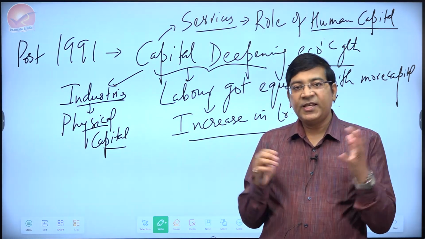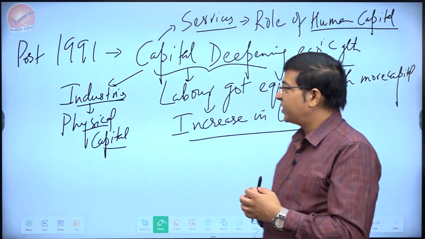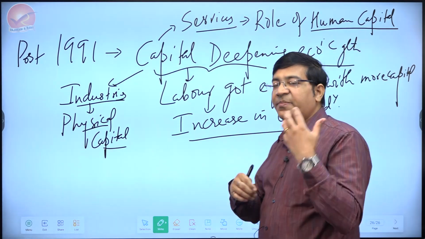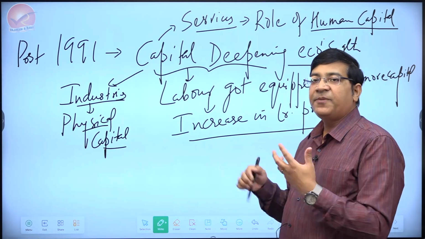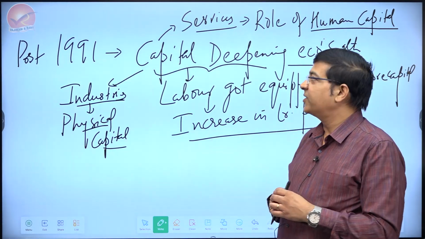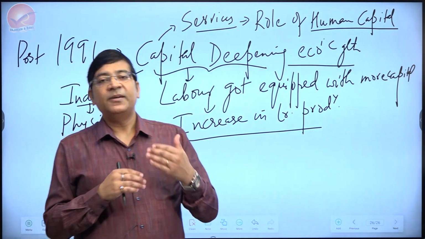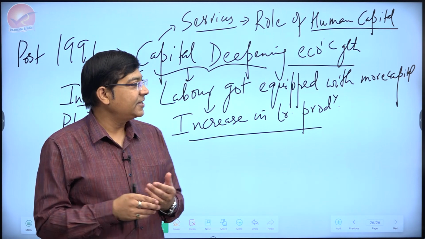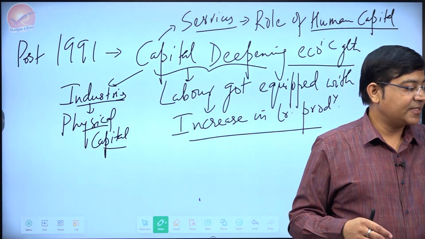So in the realistic sense, a combination of human and physical capital both are needed for economic growth when the growth is led by the industries and services. And that is where labor productivity plays a very important role. So you can say that this is the meaning of the statement overall, that post-1991, the services sector and the industries sector became more important, and labor productivity also increased.